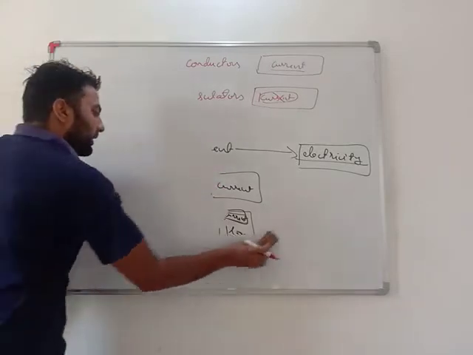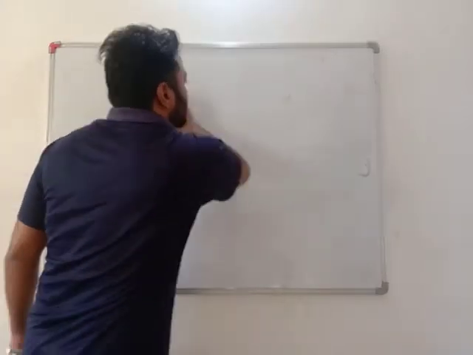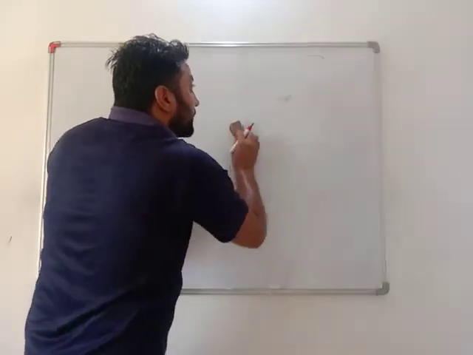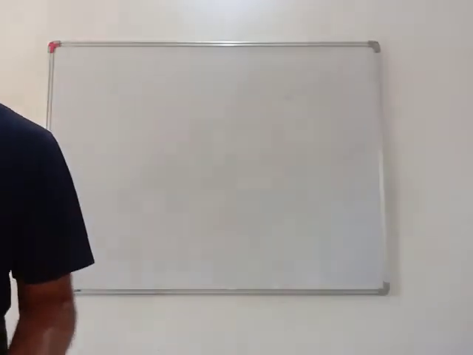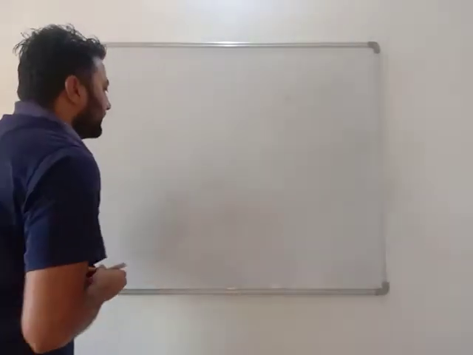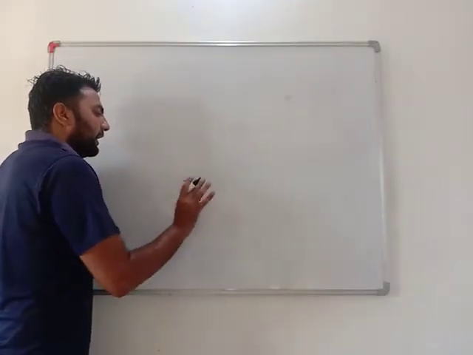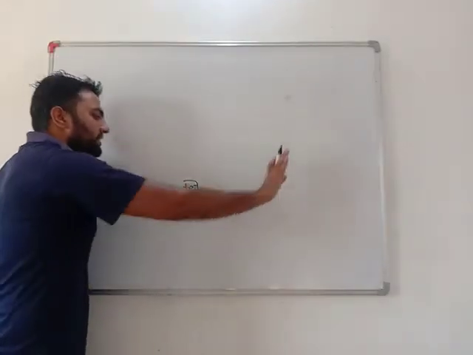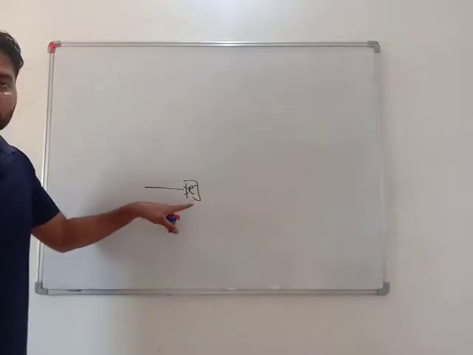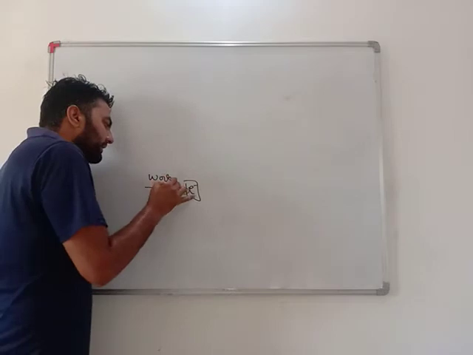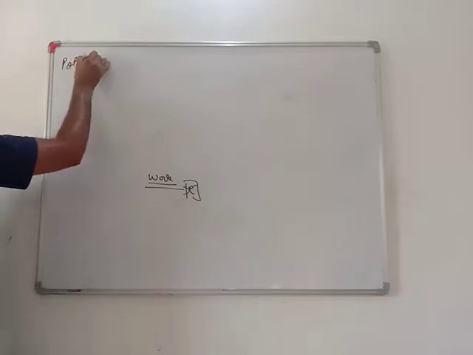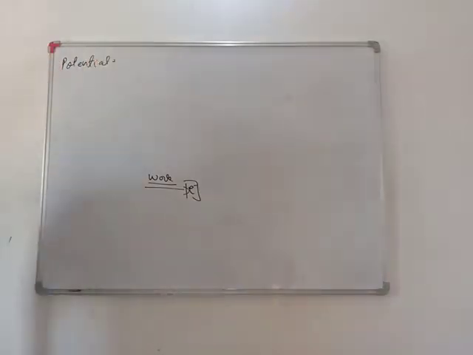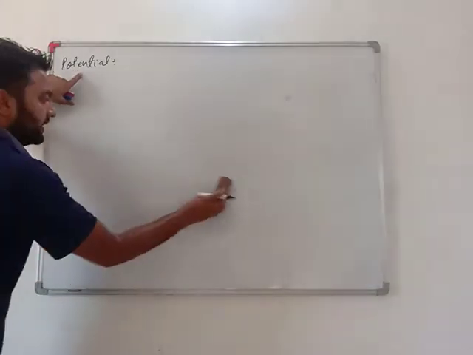Okay, now we will see what is potential. Who is doing the work to make the charges flow? In 9th standard we have already done this: nothing will move, this is an electron, it will not move until and unless a force is applied on it. Then only it will flow. Until and unless work is done on it, it will not flow. So very important, my dear students, what is potential? This concept you must understand.